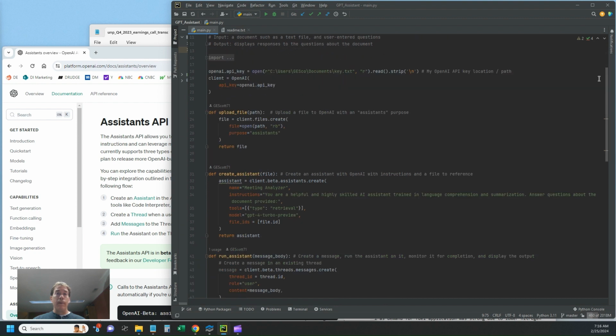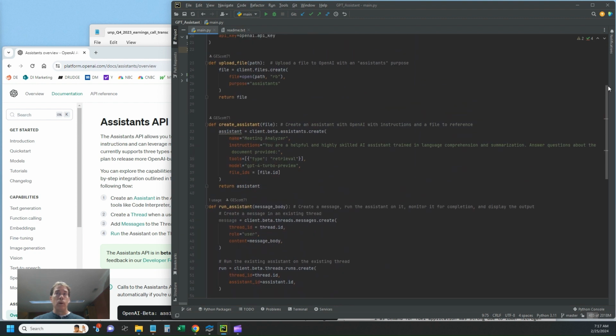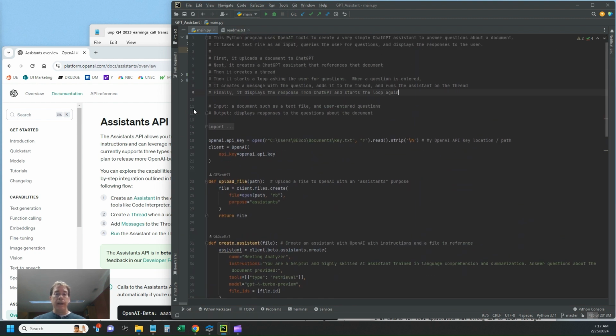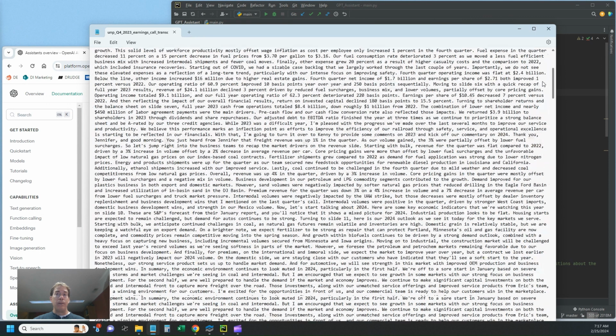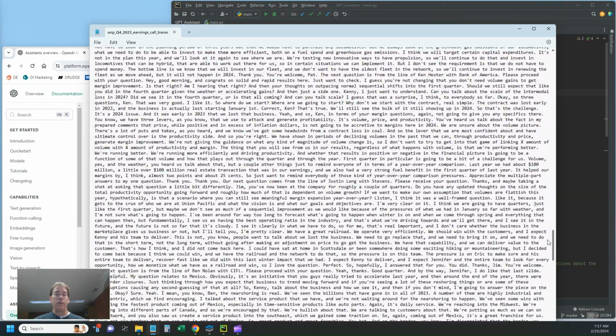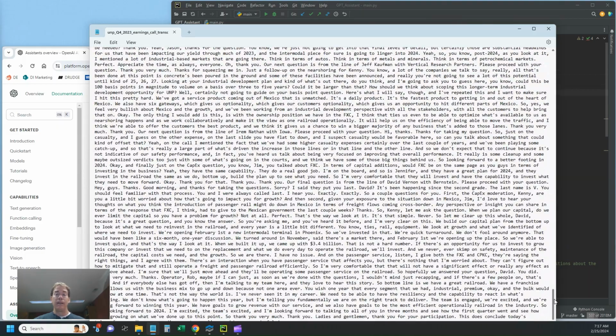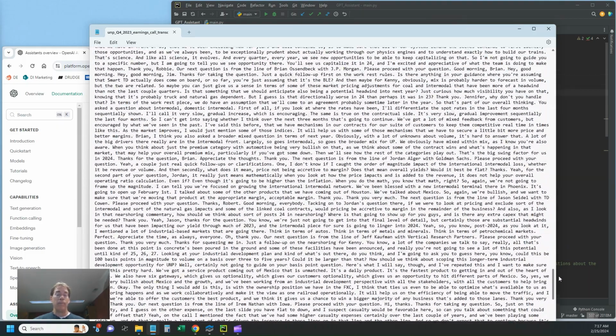Here is the program in its entirety that I'm going to walk through in detail. First, I'll run it and show you what it does before going over it. For the file, I'm using the transcript from the Union Pacific Q4 earnings conference call. This transcript is about 70,000 characters, about 70 kilobytes, and about 20 pages if you open it up in Word.